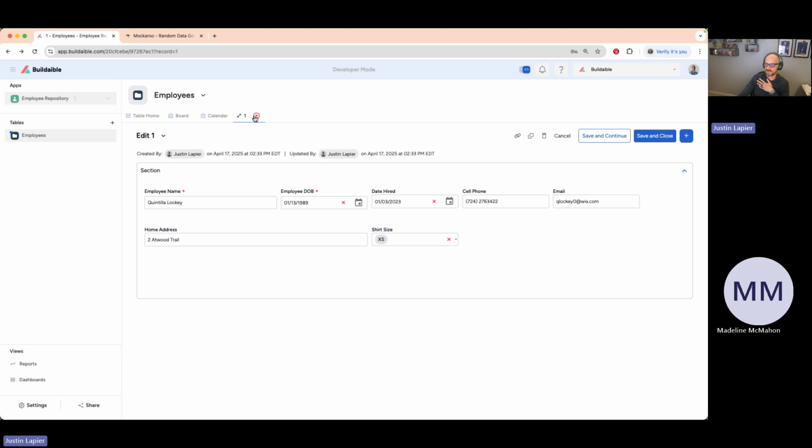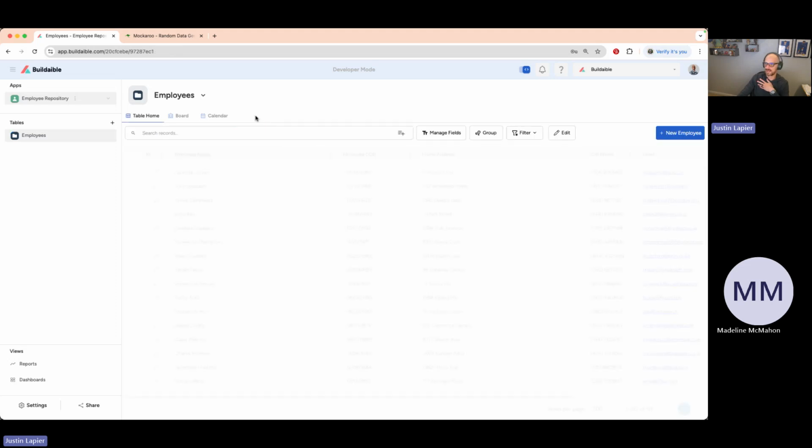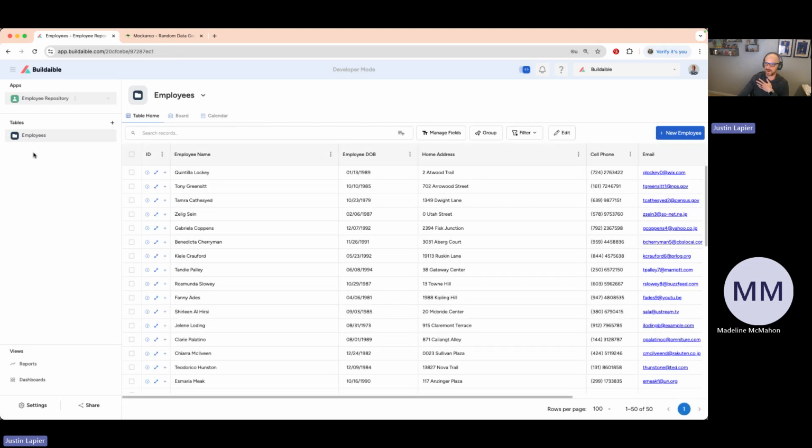If I was personally building this application to track my employees, the next thing I would think about would be adding maybe a table for one-on-ones or interactions that I've had with them, to track meetings that I've had with my employees, so that when it comes time for annual reviews or raises, I had that in the system. I would also probably add another table to track any employee documents: files from employees, their signed offer letter, the employee handbook they signed off on, their I-9, various things like that. I would create a documents table to track that information.